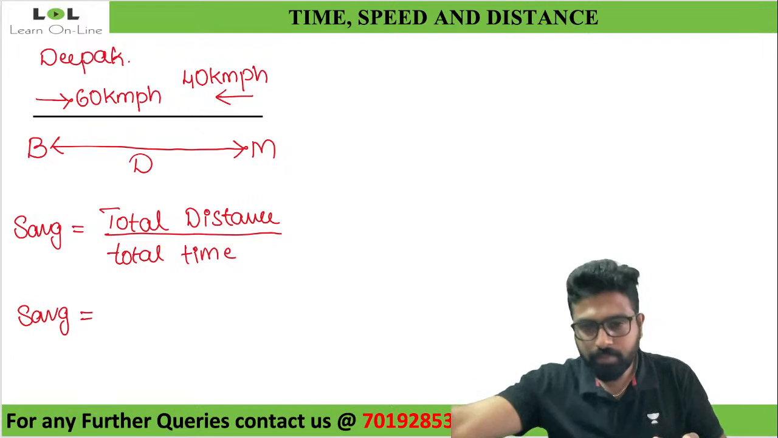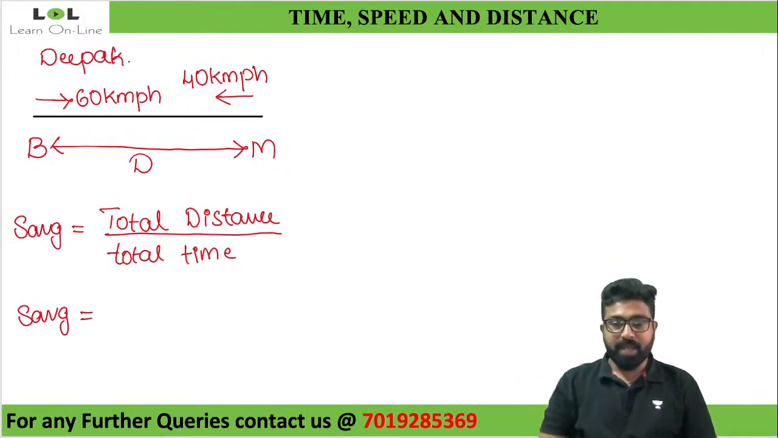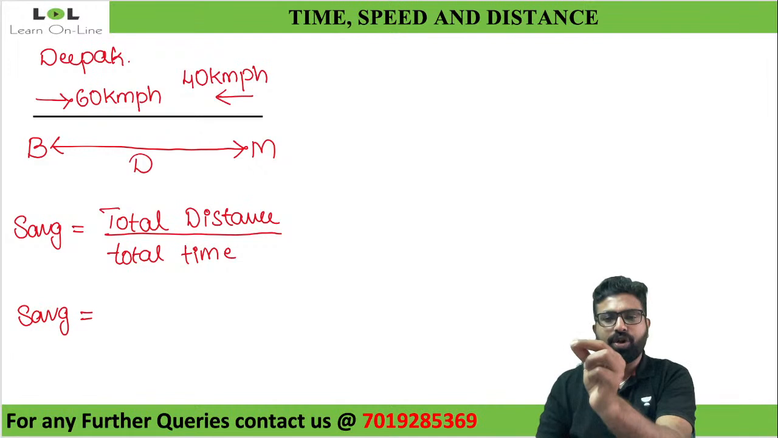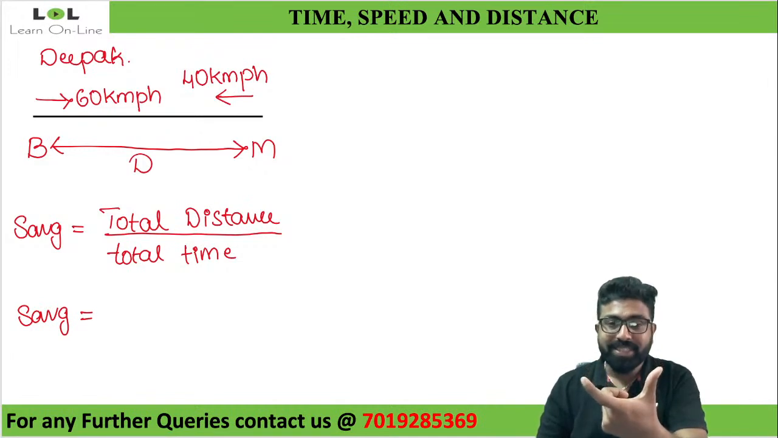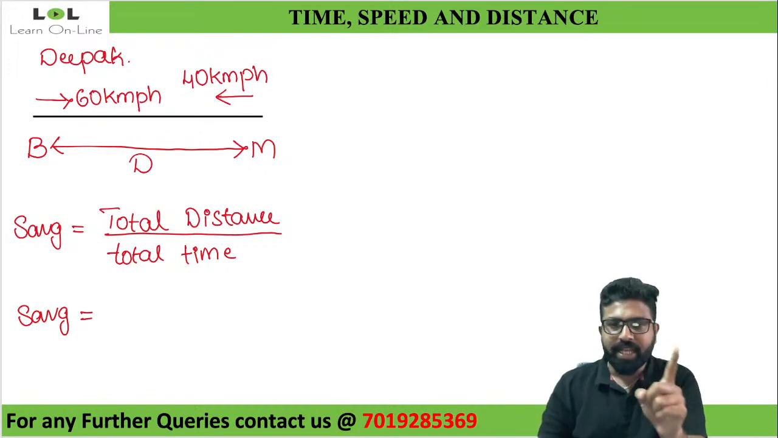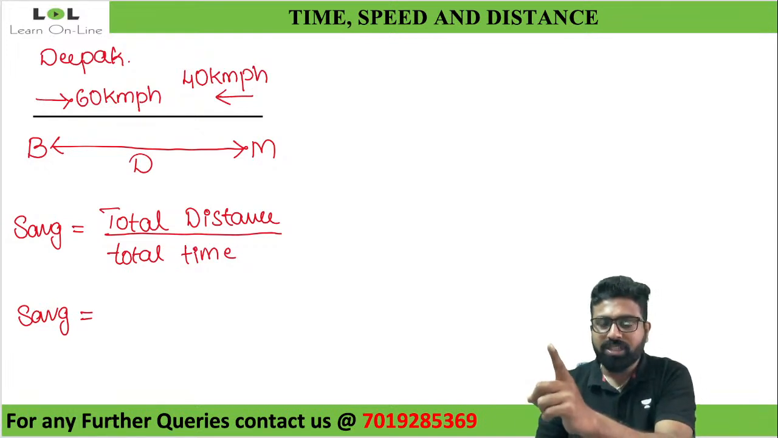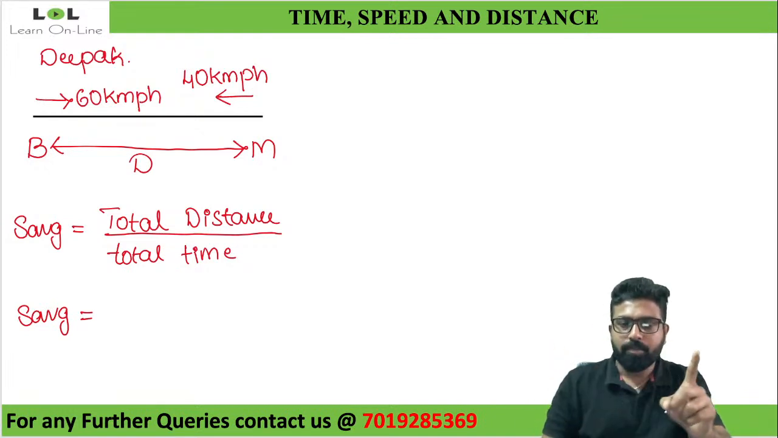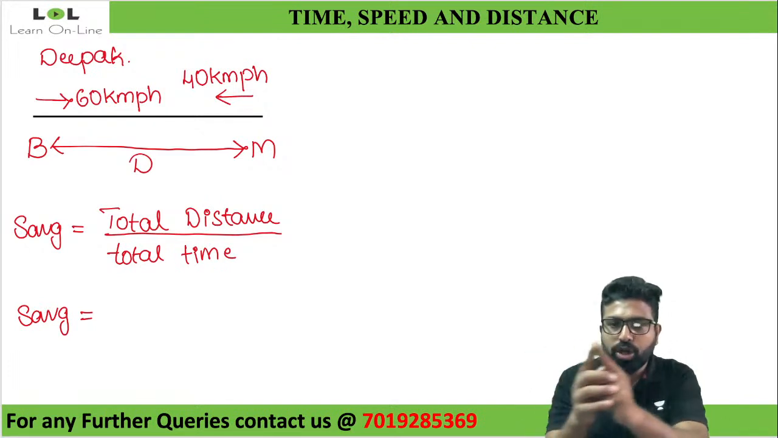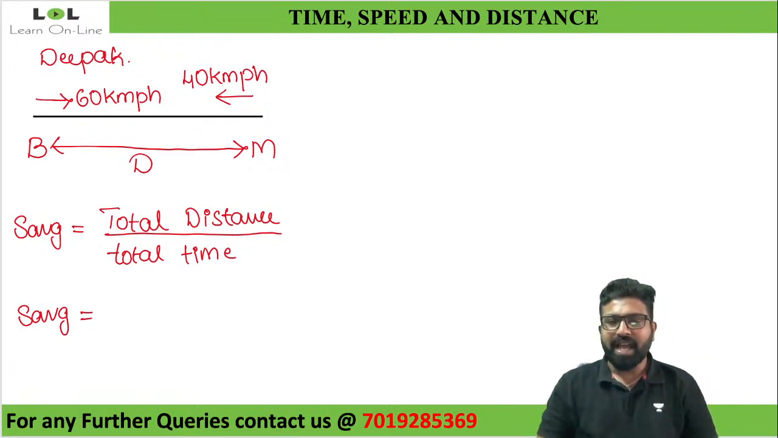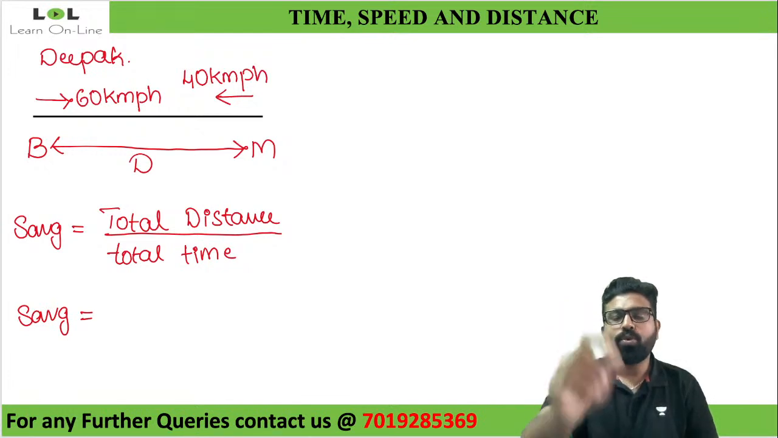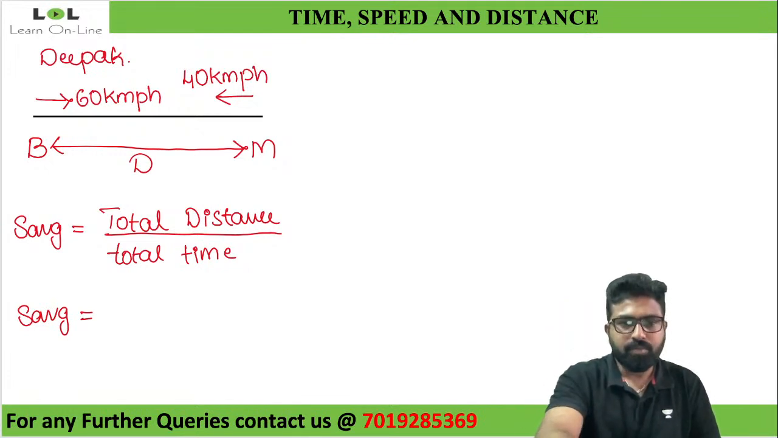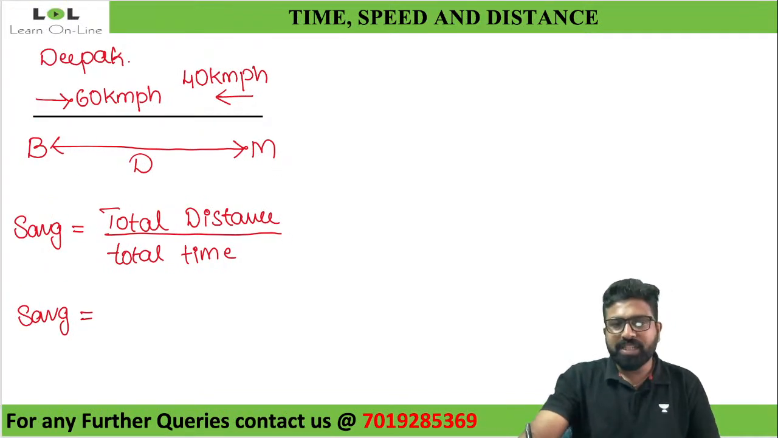See, understand what the journey is. He is traveling from Bangalore to Mysore. The distance between Bangalore and Mysore is D. He traveled D. Now he's not staying there. He's coming back from Mysore to Bangalore. So can I tell that he's traveling 2D? Yes, perfect, Satvik. His total distance here is 2D. The total distance here is 2D divided by total time.